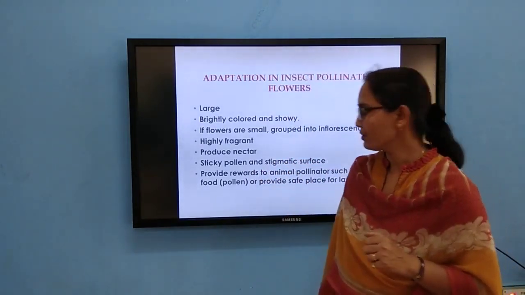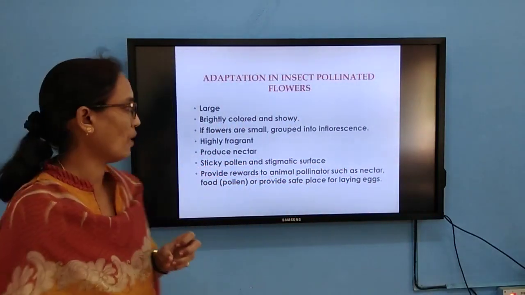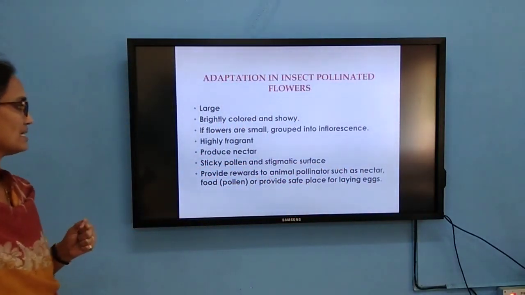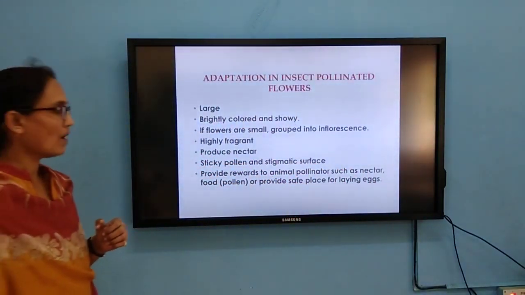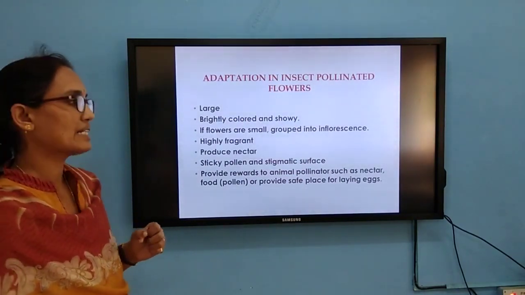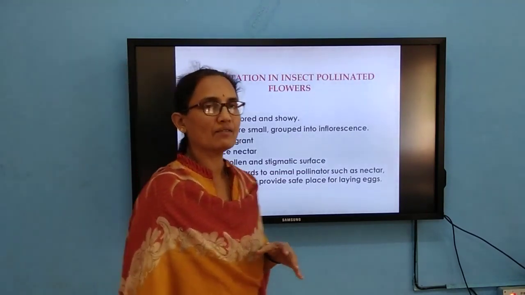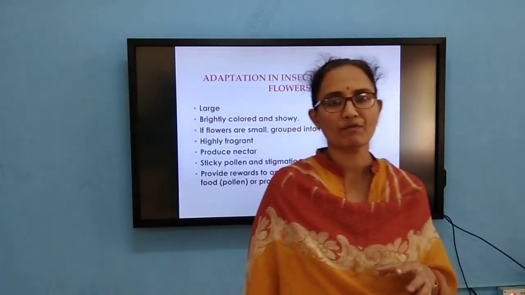Then they produce nectar and they are making sticky pollen, stigmatic surface, etc. This provides floral rewards to the so-called insects. So the majority of the insects are the honeybees which help in the pollination of flowers.